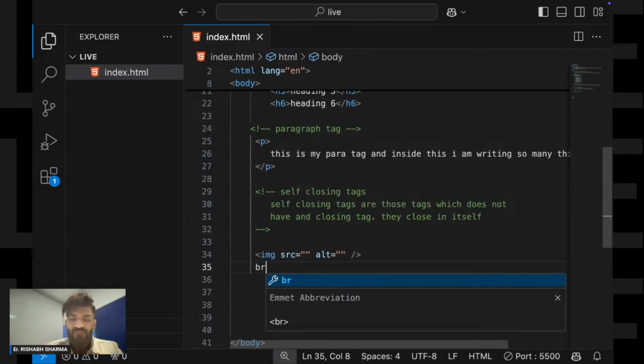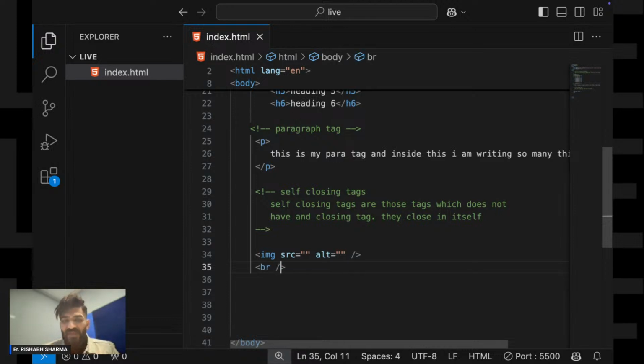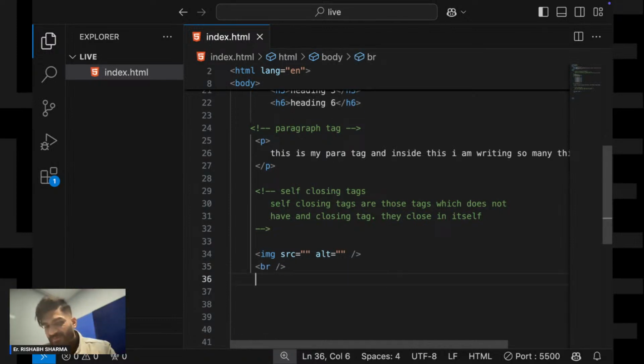Other than this, we have the br tag, which is a self closing tag. And the hr tag as well. All these types of tags which do not have a closing tag, instead they close in themselves, are known as self closing tags.